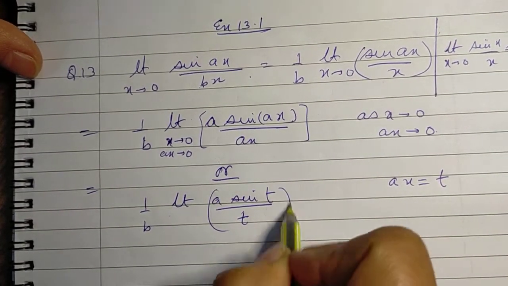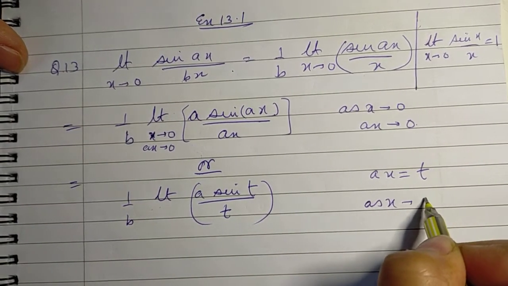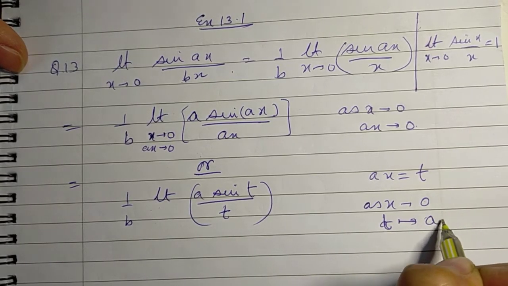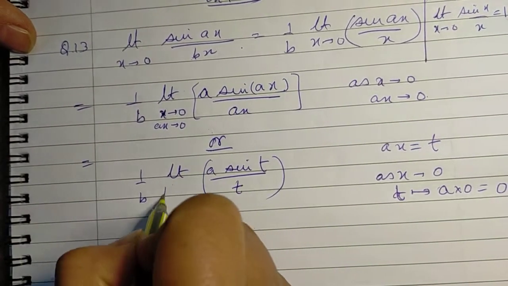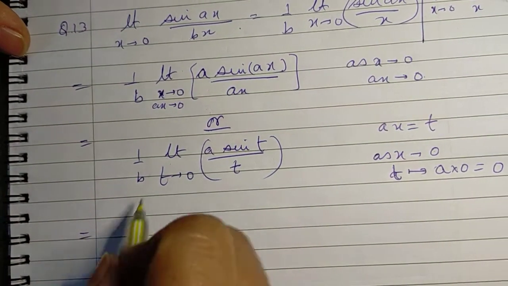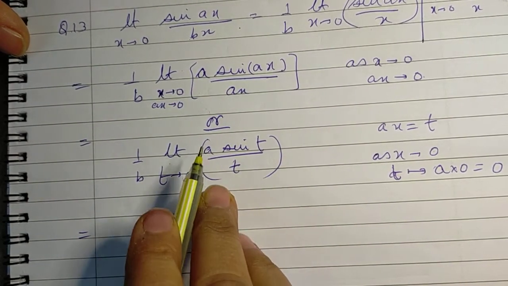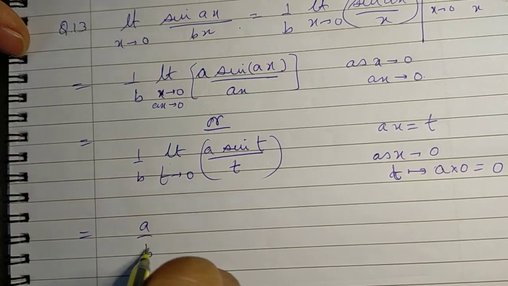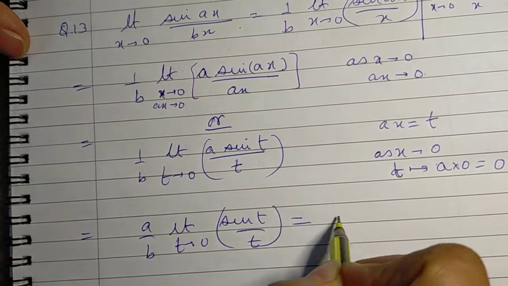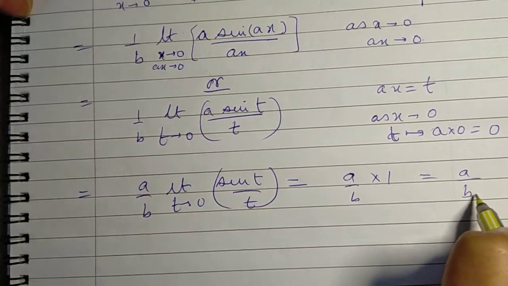Then again the limit of t has to be put, that is as x tends to 0, t tends to a into 0, which is 0. So here you write it as this. Now again, using algebra of limits, we know that limit of a function multiplied by a constant will be equal to the constant times the limit of that function, sine t over t, which comes out to be a by b into 1, and so the result is a by b.